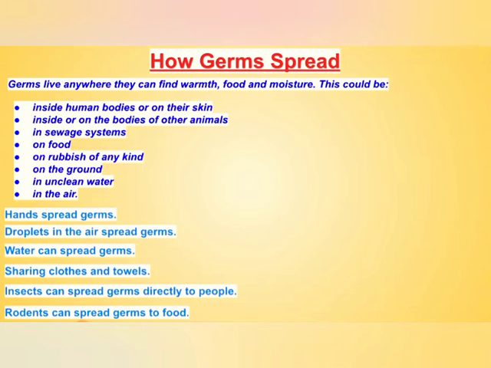And if we don't know that a rat took a bite from that food and we eat it, then those germs go inside our body. So these are some of the ways by which germs spread from one person to another, or from the environment to the human body.